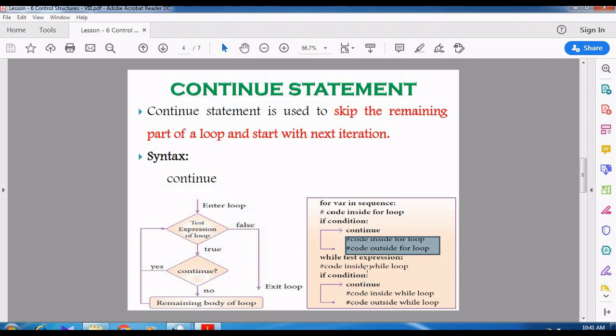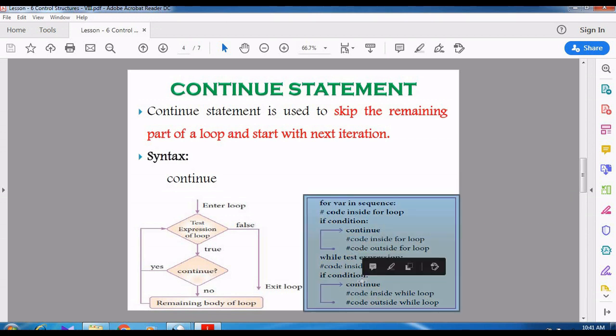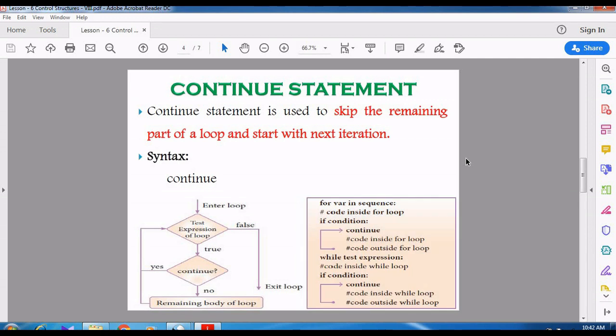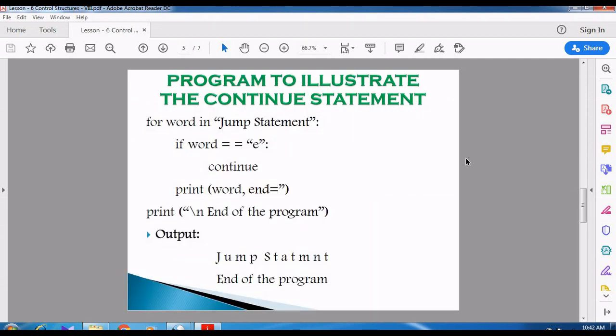The same thing is given for while also. Right. Now we can see. Let us see with an example program, then you can understand it clearly.